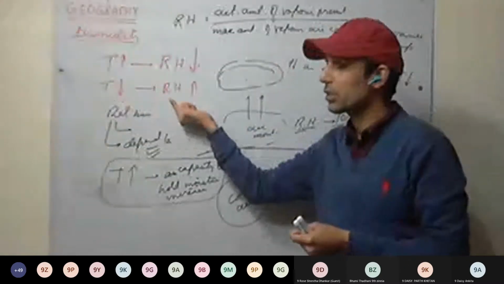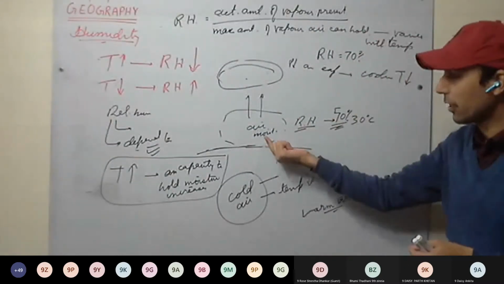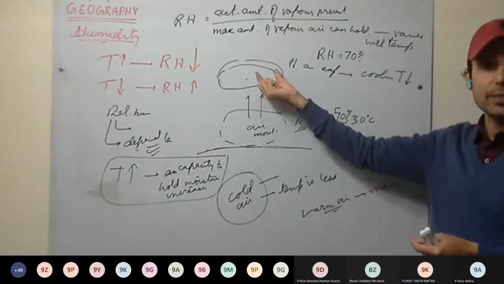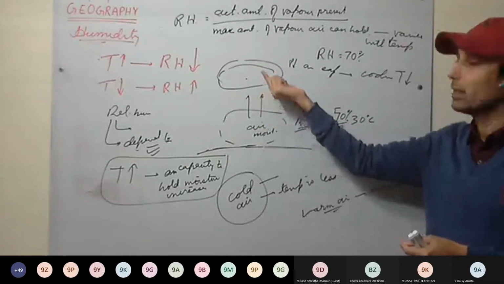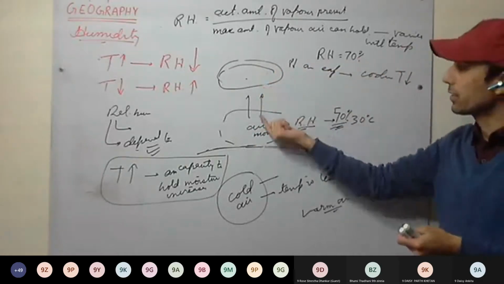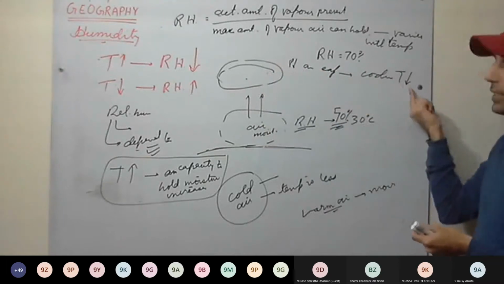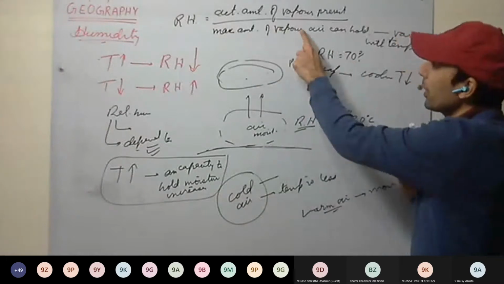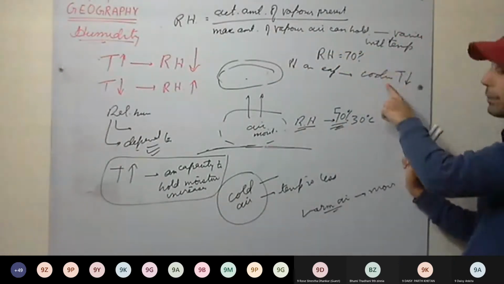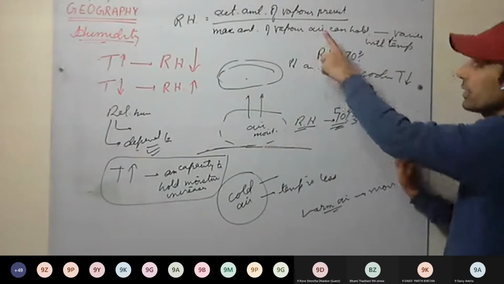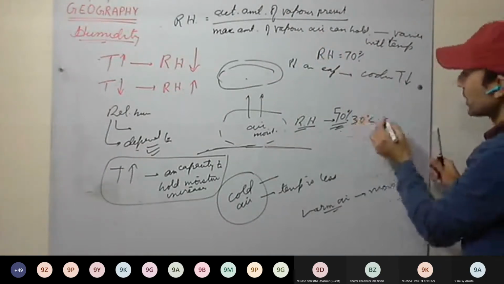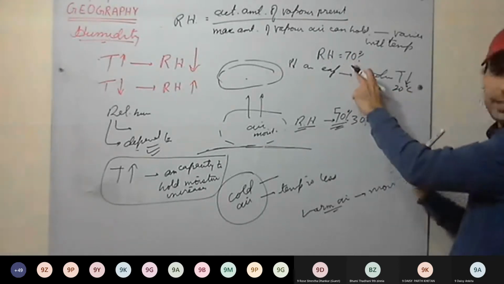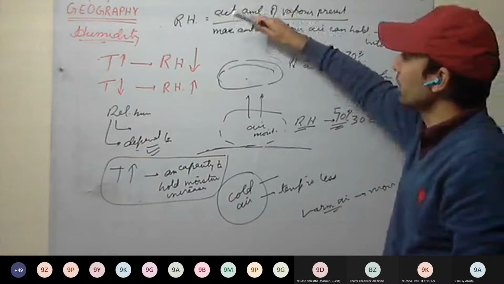So we will be using this relation here. Air was moist. Now as it rises, the amount of water vapor present is the same. But as it rises, it gets cooled by expansion, and the temperature decreases. Therefore relative humidity increases, since the maximum amount of water vapor air can hold at that temperature decreases. Here it was 30 degrees Celsius, and here you can take 20 degrees Celsius. So relative humidity increased.